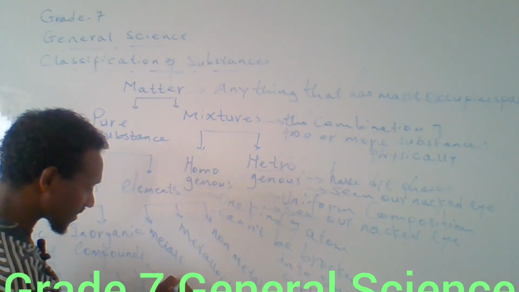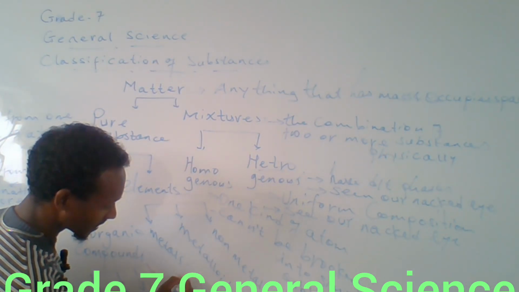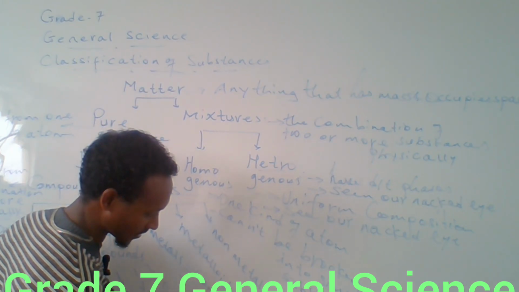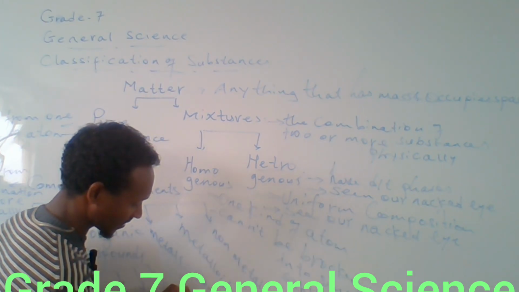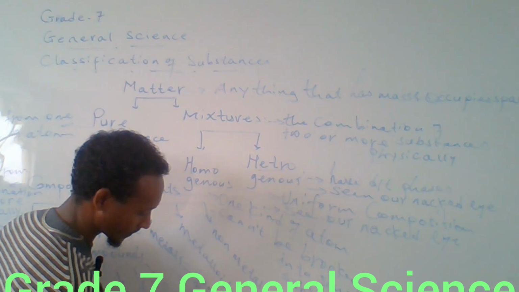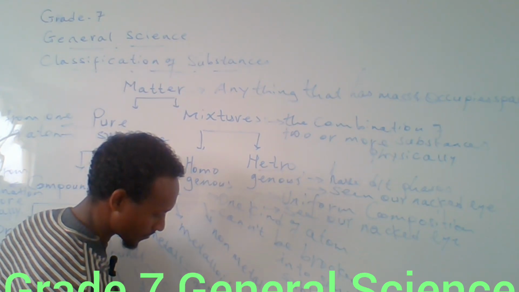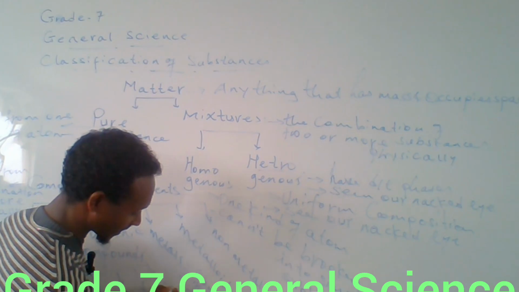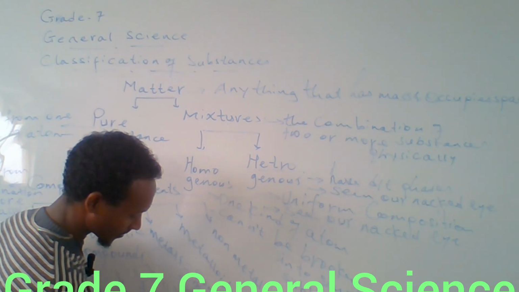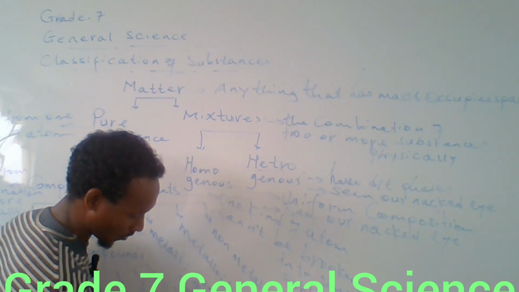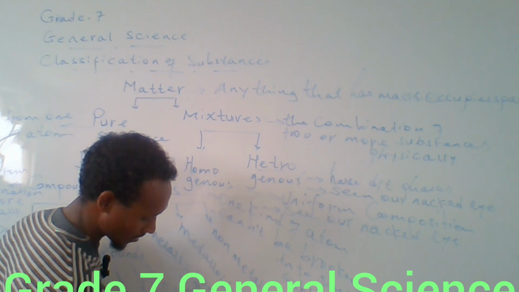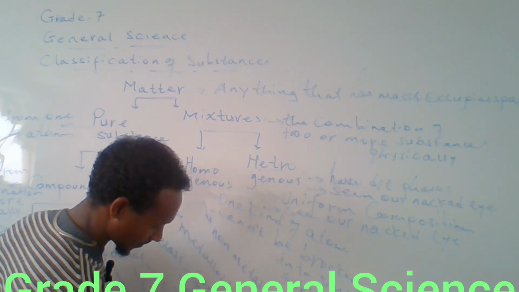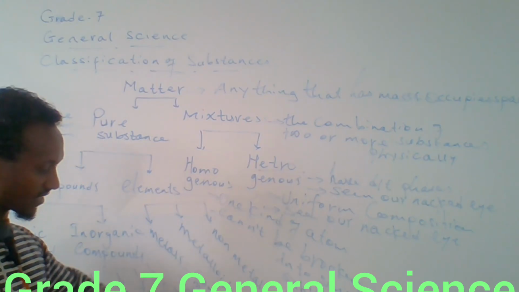Metals are conductors of heat and electricity. Metals are malleable. Metals are ductile. Metals have a high melting point, a high boiling point, and also high density.